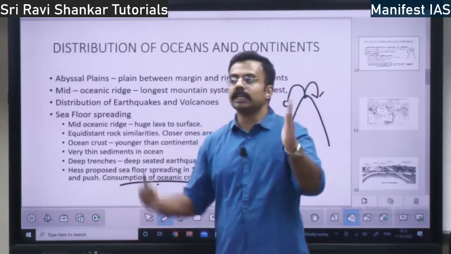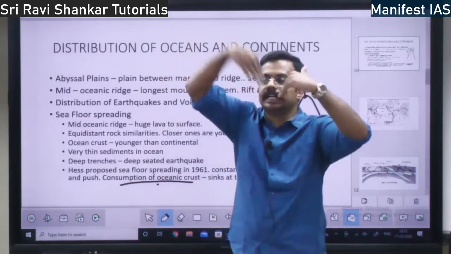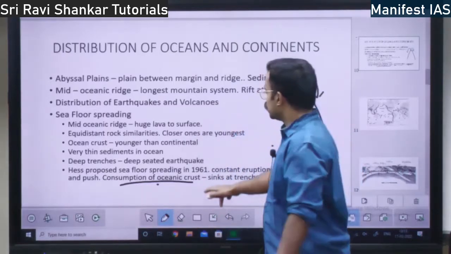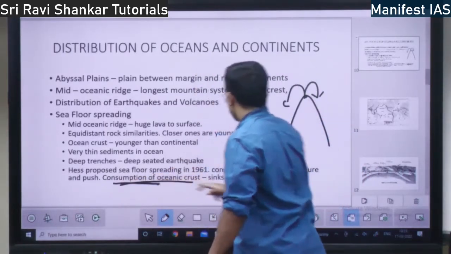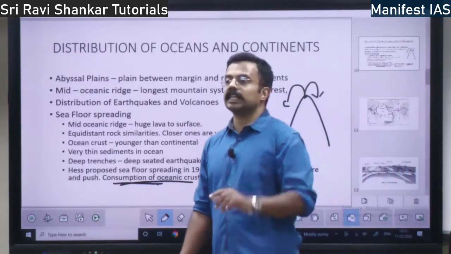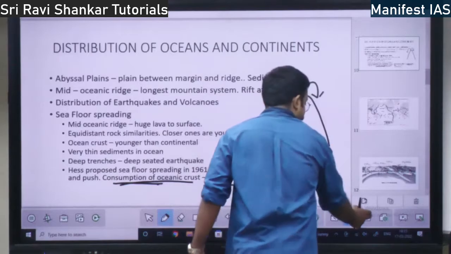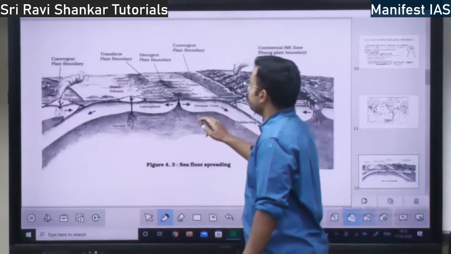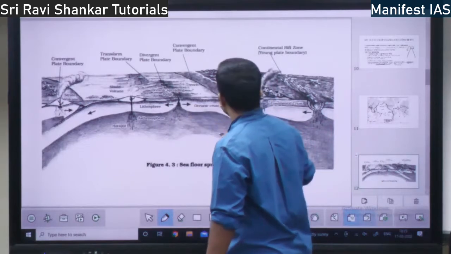See, at the continental margin, the crust is getting inside. Crust is getting consumed. That is the consumption of oceanic crust. This crust also sinks at the trenches. Trenches means deep valleys. Here there are no trenches.